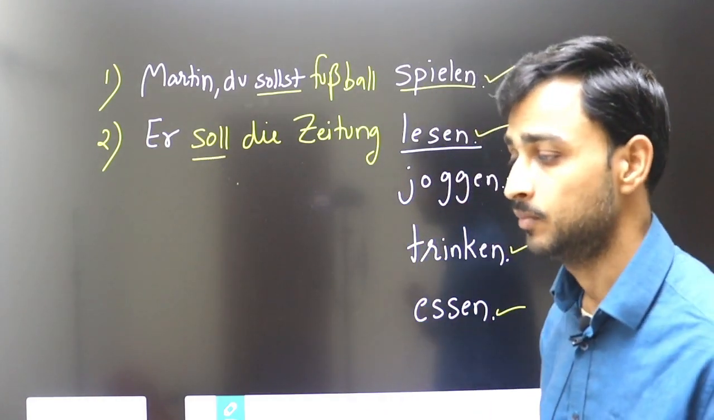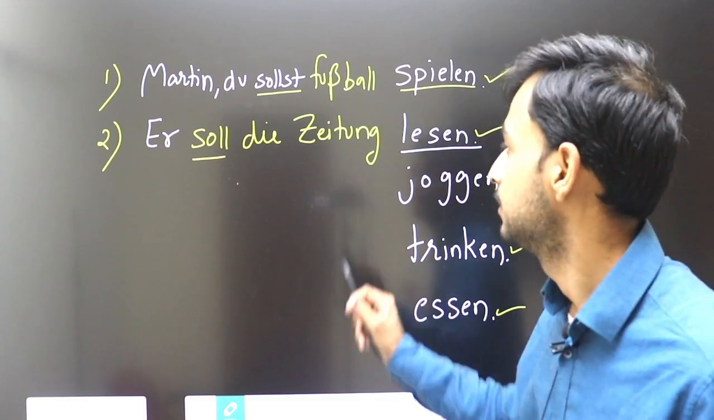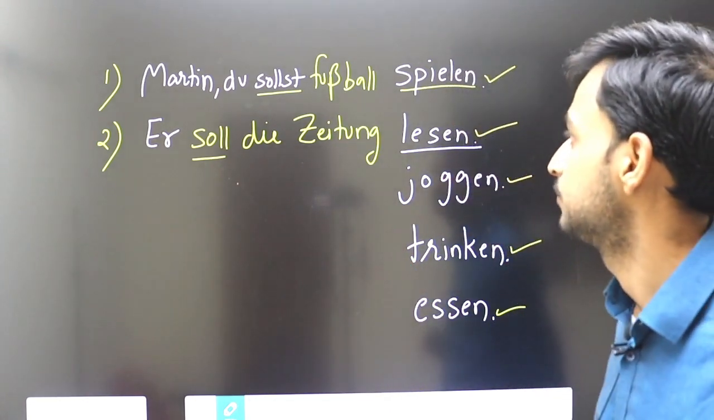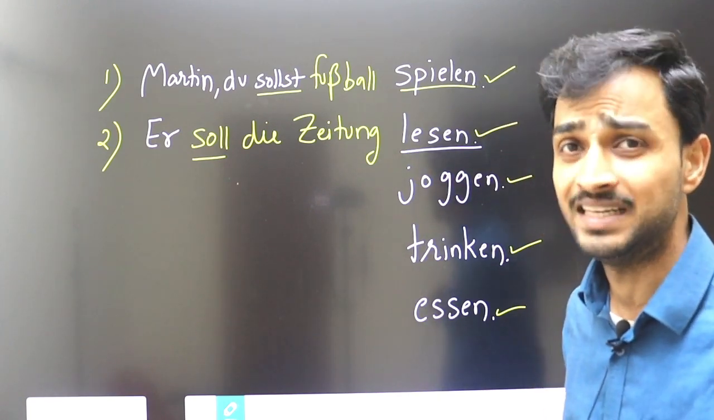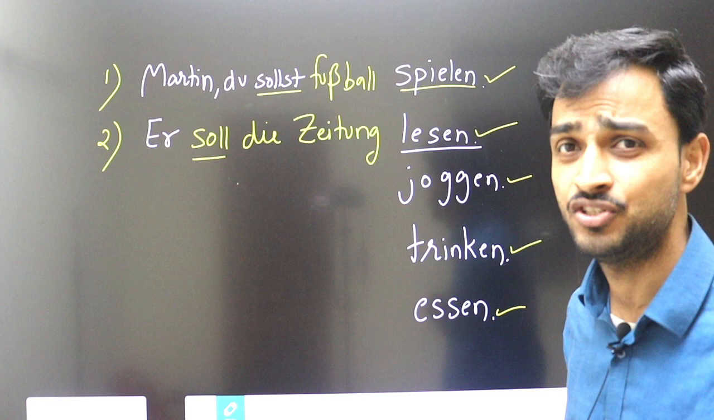Now you understand modal verb second position. I am writing in all the sentences modal verb second position. He should read the newspaper. Soll die Zeitung lesen. He should read the newspaper.